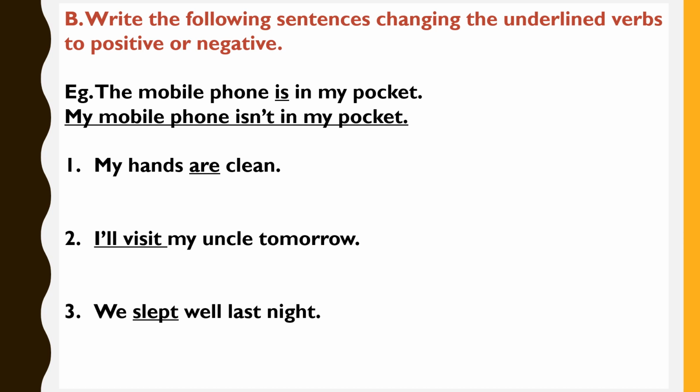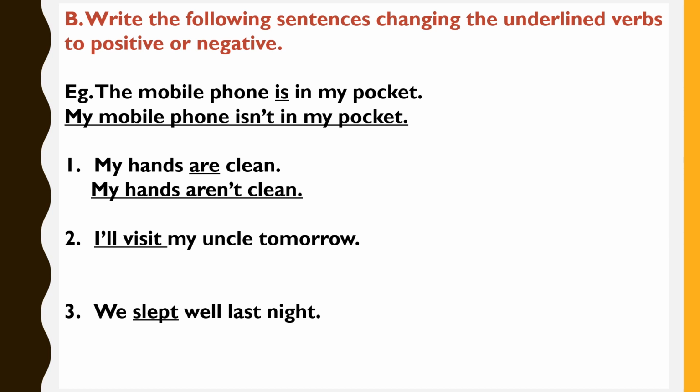Now let's start solving the first sentence. My hands are clean. The verb that is underlined here is "are". Children, is this verb positive or negative? Yes, it is positive. Therefore, while writing our answer, we will write it as aren't. Okay, so our sentence will sound like this.